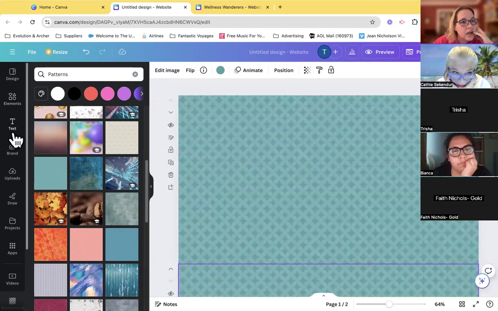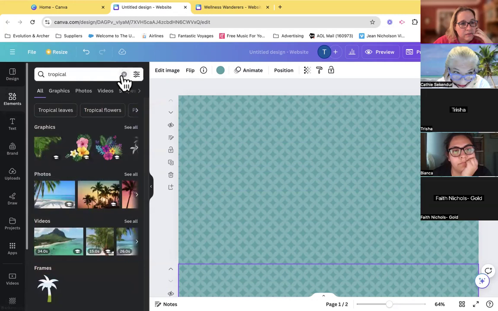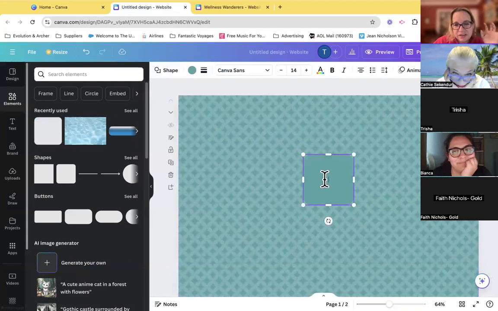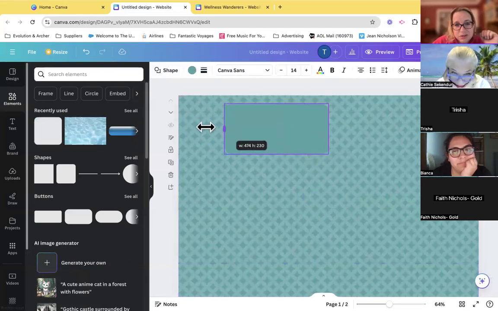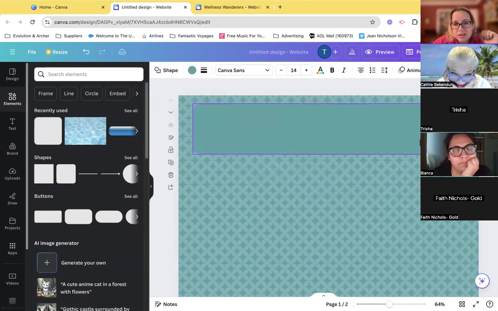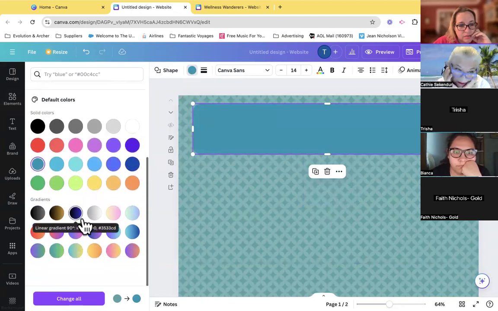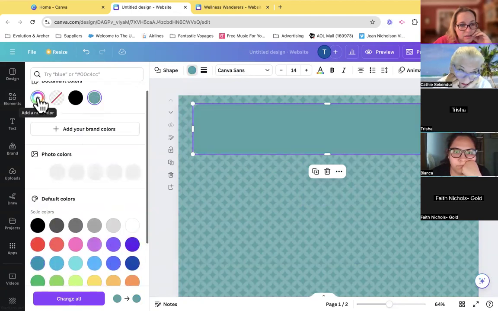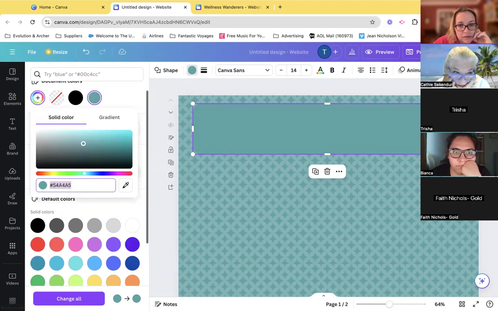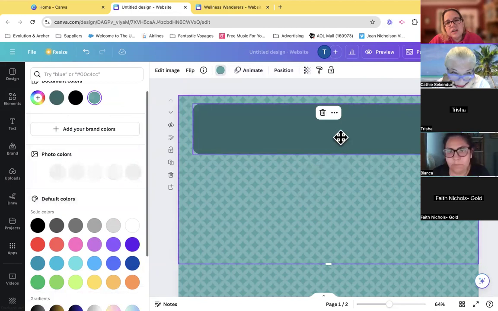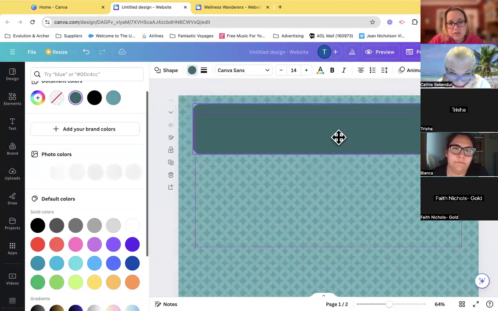So I could come in now. I am a big fan of the shapes that you put behind things. A huge fan. I love these. I don't know why I do, but I do. Maybe I'm advertising a trip. That's not the color I want. I want this color, but darker. So I come in. Well, that didn't get me darker. These might not be the real colors I use, but I'm just showing you examples for now. Now, when you move these side to side, it'll tell you when it's lined up in the center.